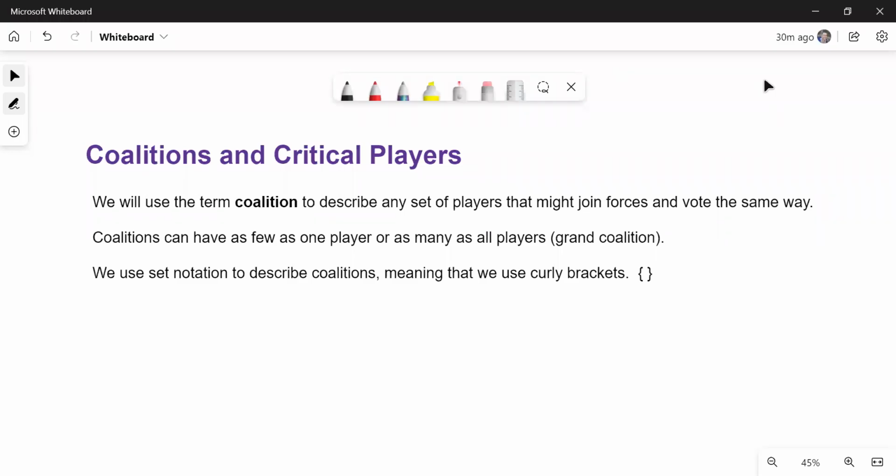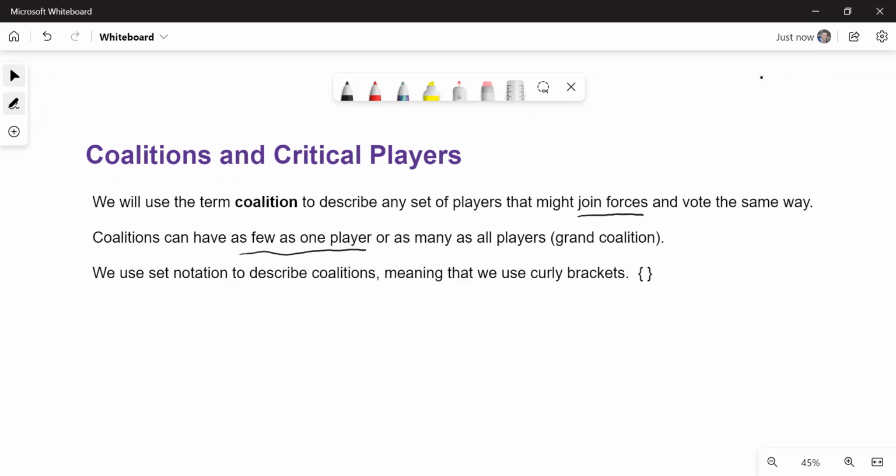In this video, we will look at coalitions and critical players. We will use the term coalition to describe any set of players that might join forces, get together, and vote the same way. This is done all the time in politics. You've probably heard of it if you keep up with politics. Coalitions can have as few as one player. You could have a one-player coalition.